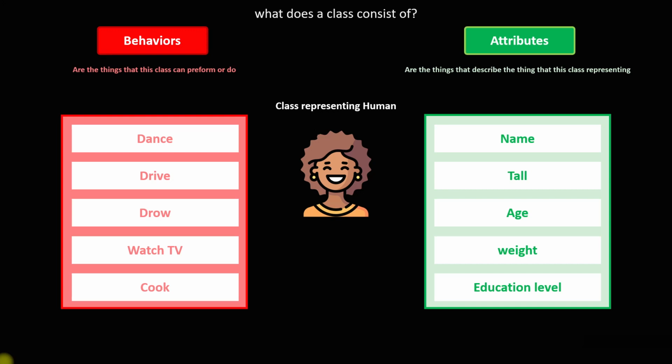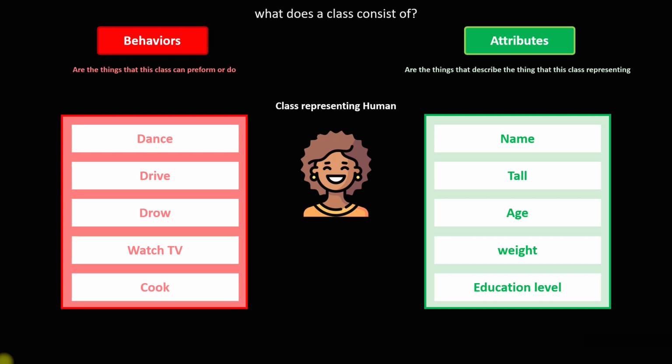What about the attributes? The attributes will be things that describe the thing that this class is representing, like a variable to describe the name of the human, or the height, or age, or weight, or for example, education level.